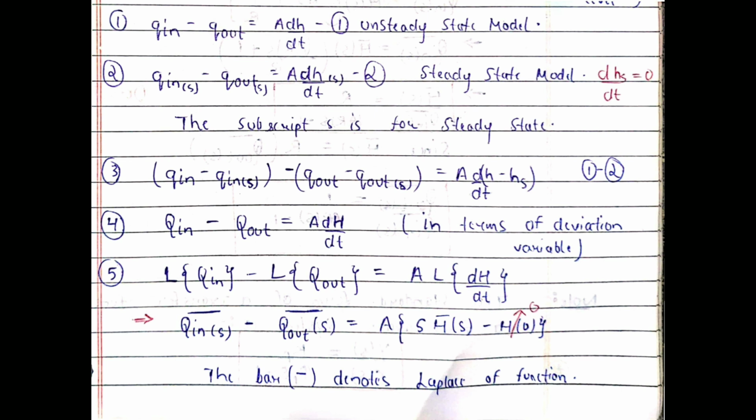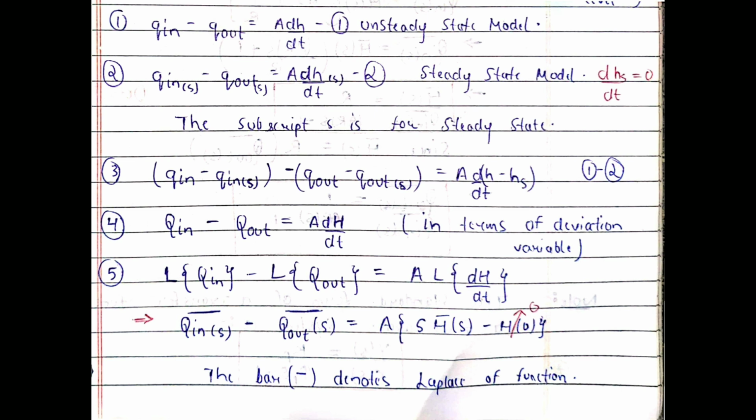Now here comes the concept of deviation variable. A deviation variable is nothing but a variable with respect to the steady state variable, like Q in with respect to Q in S. So Q in minus Q in S would be capital Q in. We denote the deviation variable with capital letters. Q out minus Q out S would be capital Q out, and H minus Hs would be capital H. So we have Q in minus Q out is equal to A dH by dt in terms of deviation variable.